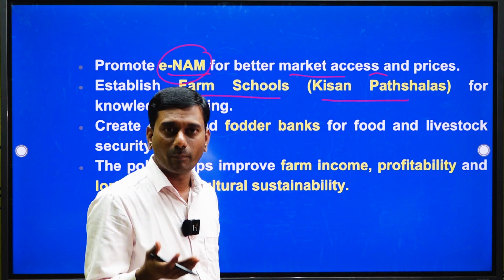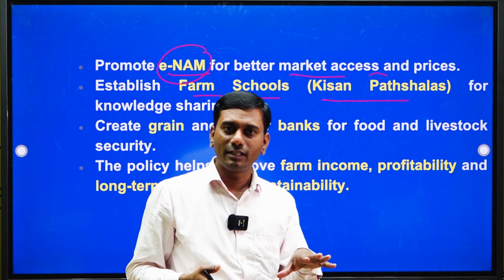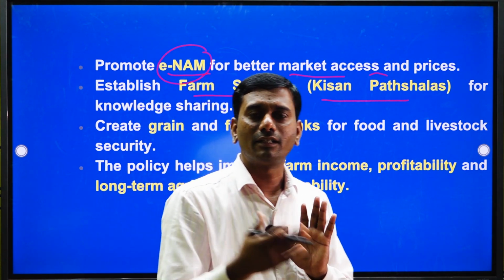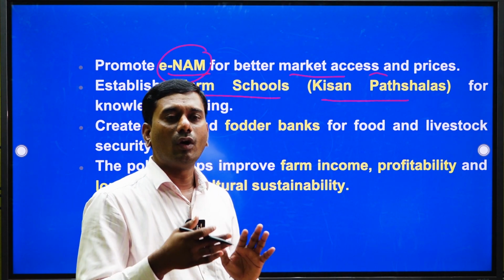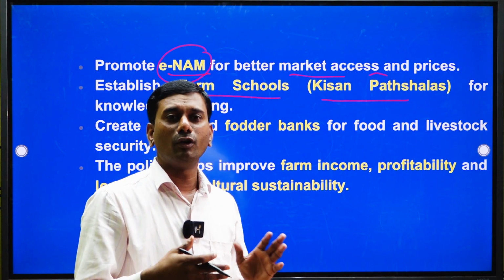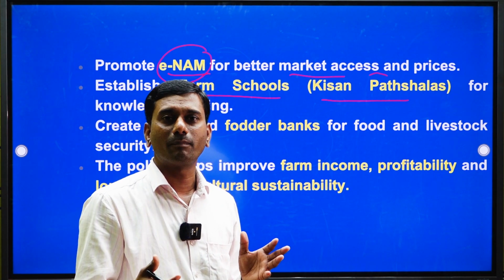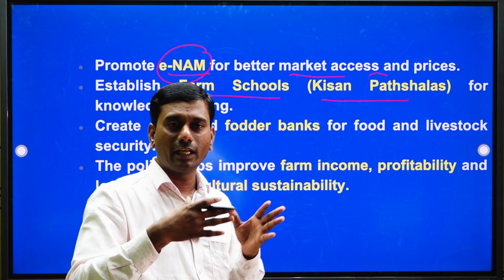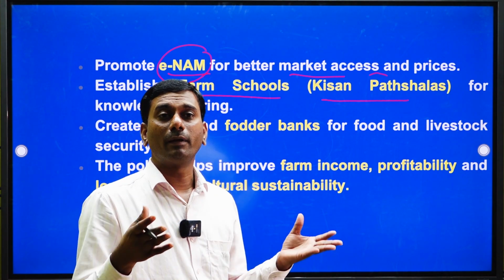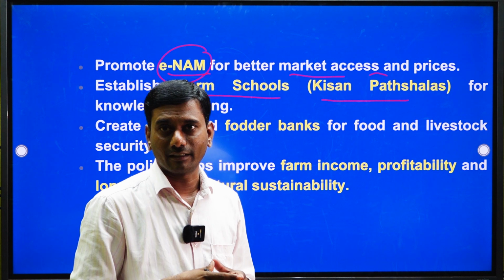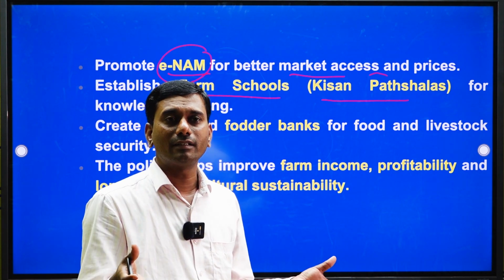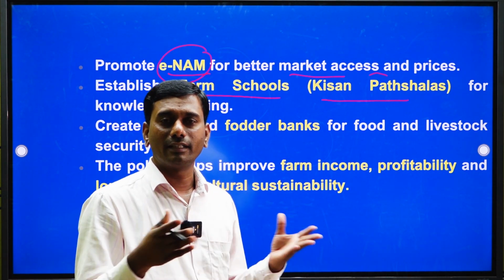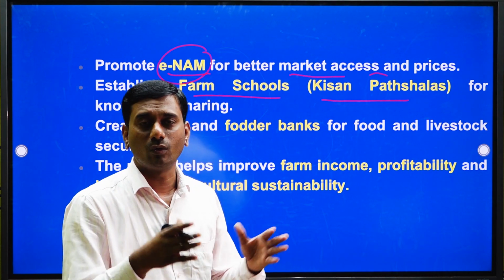The main intention behind Kisan Pathshala is to make farmers aware of new methodological agriculture practices to adopt in their farms, to get continuous income from their farms, and of advancements in the agriculture sector, sharing advanced agriculture practices in their fields. That is Kisan Pathshalas in rural areas.